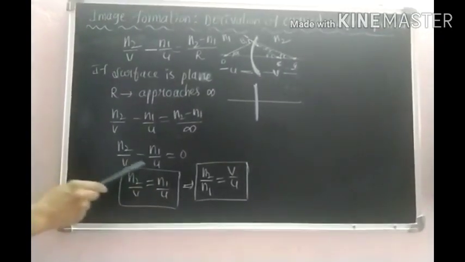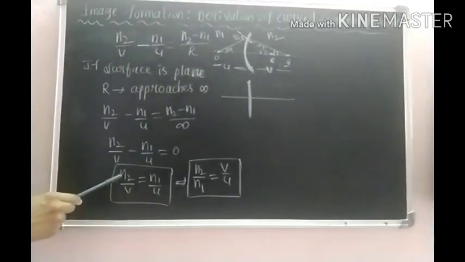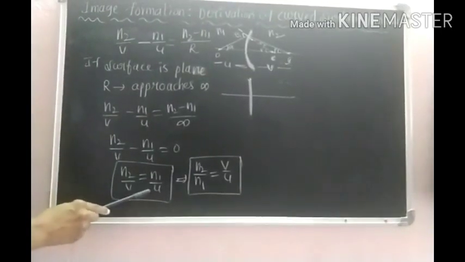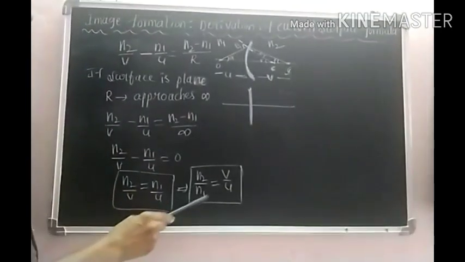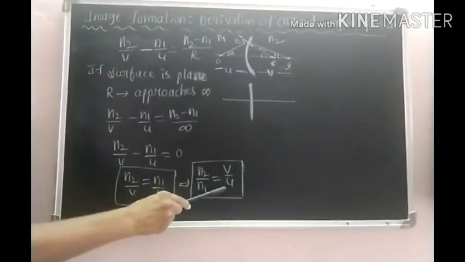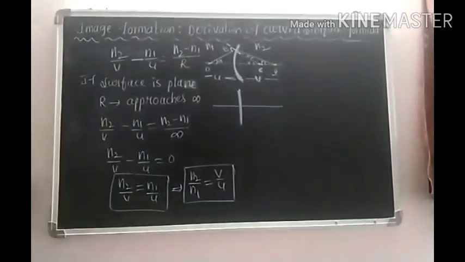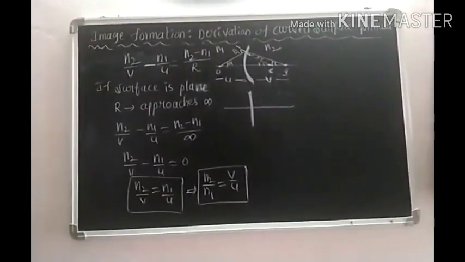So I will take this term to this side. Then n2 upon v equals n1 upon u. So n2 upon n1 equals v upon u. So this is the formula. This is the plane surface formula. This is the curved surface formula.